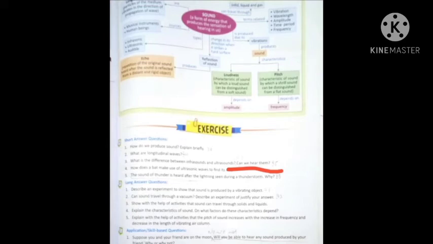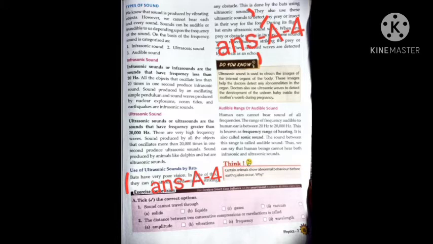Question number 4. How does a bat make use of ultrasonic waves to find its prey? The answer is on page number 85 under the heading use of ultrasonic sounds by bats. So you will start from the first line. Bats have very poor vision. In spite of this, they can fly at full speed without striking any obstacle. This is done by the bats using ultrasonic sound.